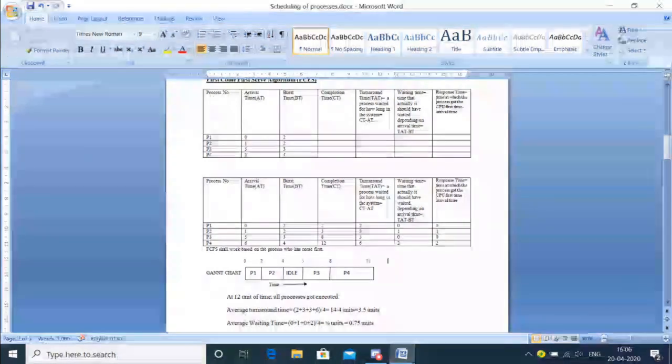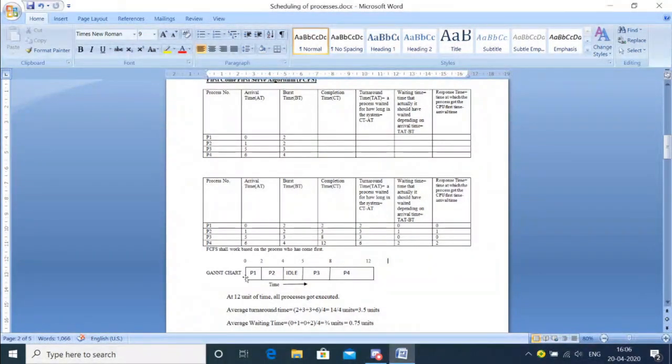Now, one thing you have to remember is that the Gantt chart is solved with respect to time. That's why there is a time and an arrow. That means as we proceed, loading the processes in the CPU has to be done with respect to time. So I have said that at 12 units of time, the last part, all the processes got executed. Now from this Gantt chart, I'll be able to solve the table very easily.